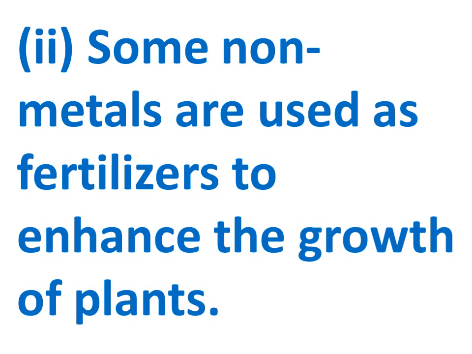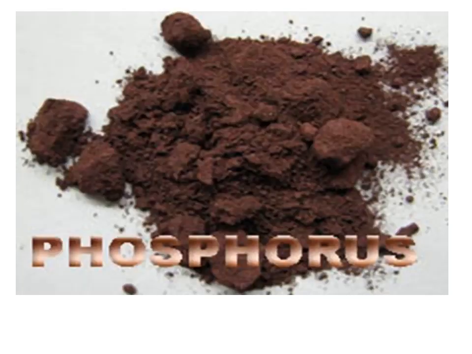Next is, some non-metals are used as fertilizers to enhance the growth of plants. This we have studied in chapter 1, crop production and management, when we learned about the chemical fertilizers. One of the chemical fertilizers is phosphorus. In the next slide, you can see an image of phosphorus. Phosphorus is present in the soil, and it is responsible for the growth and enhancement of the plant. It's one of the components of the fertilizer, and it's a non-metal.